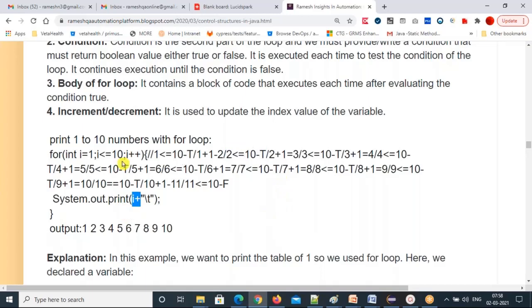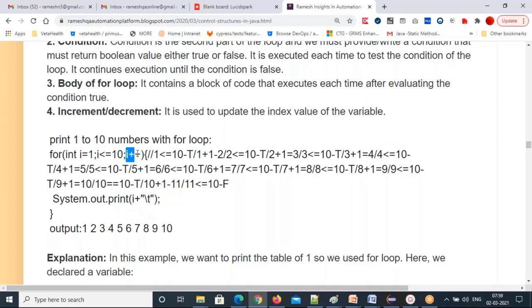Again goes up to the third part, 2 plus 1, 3. So you got the latest updated value, again the condition will check, 3 <= 10, true, comes inside, 3 will print. Then again the third part, i++. Current i value 3, 3 plus 1, 4, and 4 <= 10, true, comes inside, 4 will print.